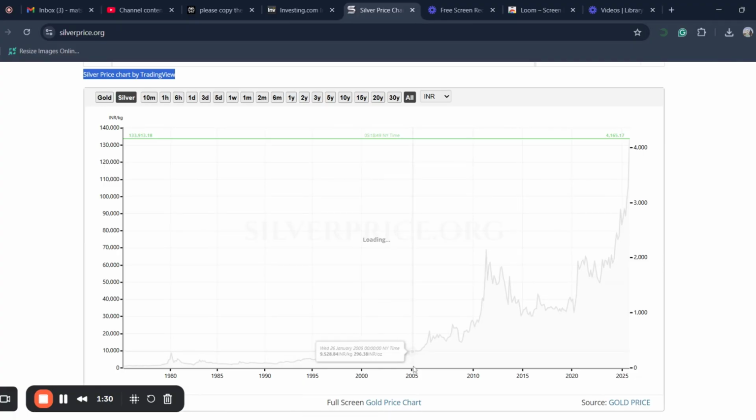On 26 January 2005, the price of silver reached 9,528 per kg. This period gave a return of around 15%, which was not a great return. Moving on to 8th January 2010, the price of silver reached 26,938. This 5-year period gave a massive return of around 300%, which means a return of around 3 times. A 1 lakh investment could have turned 3 lakh during this 5-year period.